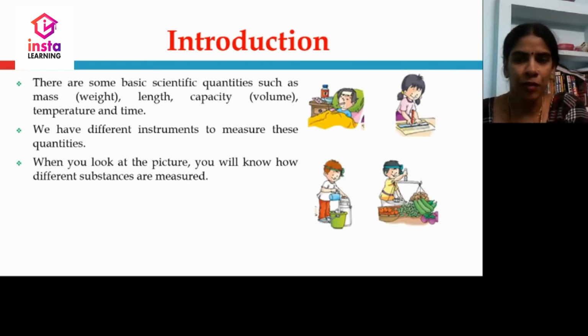When you are having fever, you can see your mother inserting a thermometer into your mouth. When a teacher asks you to draw a line, you use a scale. You can see a milkman measuring with the help of a mug. You can see the vegetable vendor will be having a scale to balance the weight of the vegetables.